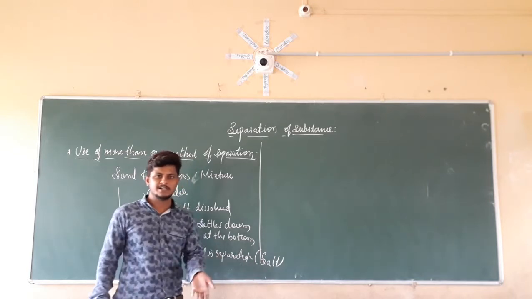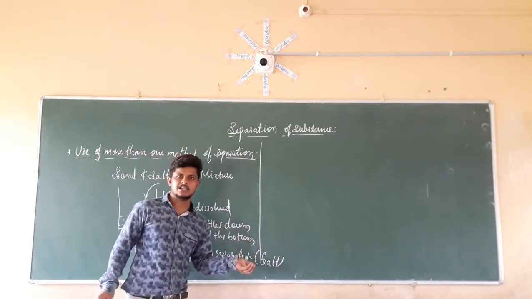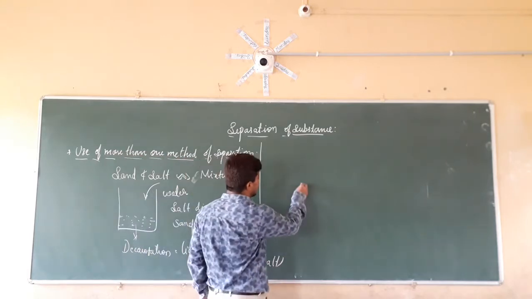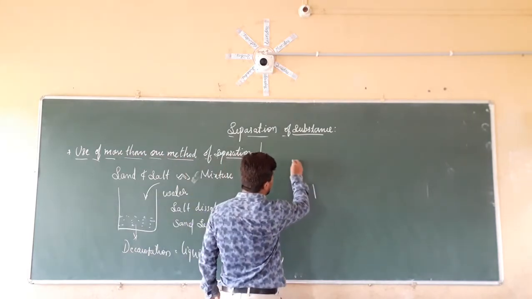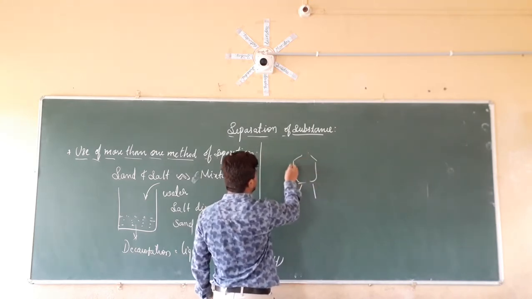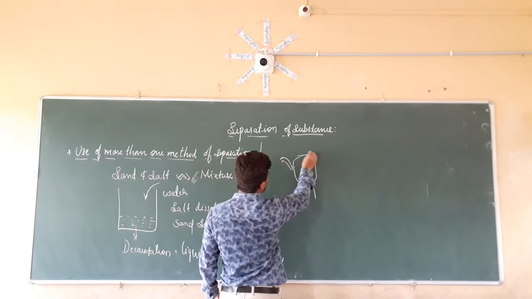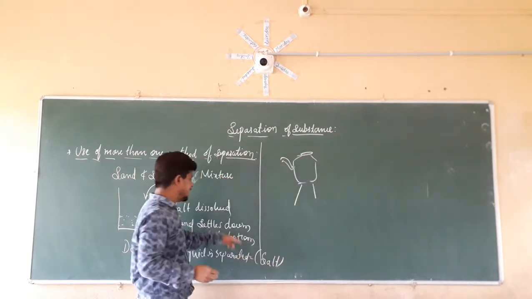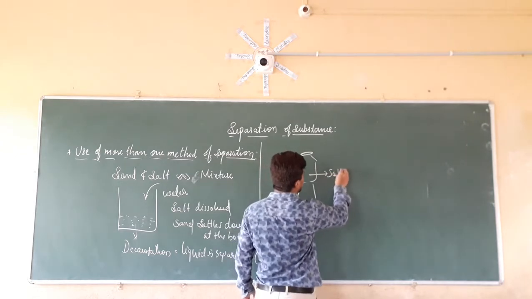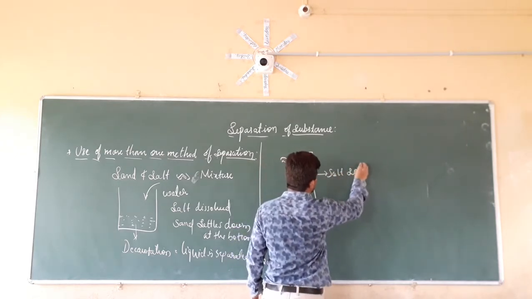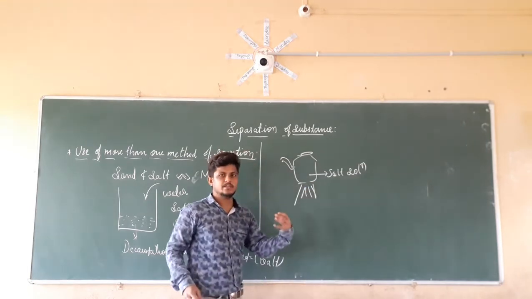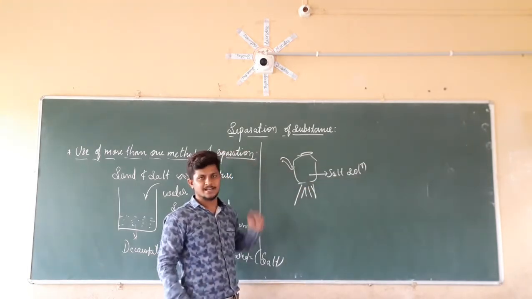So from that salt solution we should separate the salt from the water. What we are going to do here, we are going to take a kettle. In that kettle we are going to put the salt solution. So I have started to heat it. Now we are going to give heat to the salt solution in this kettle.